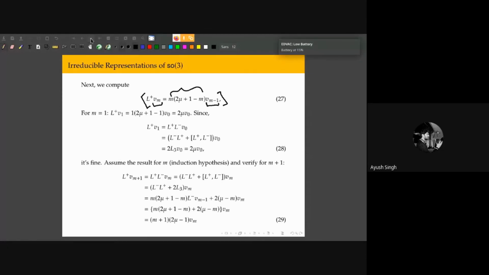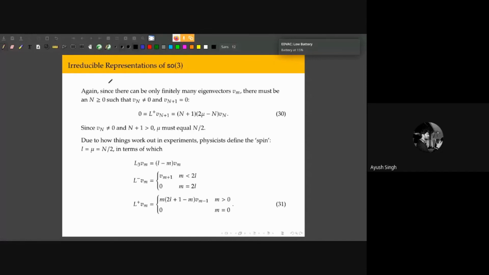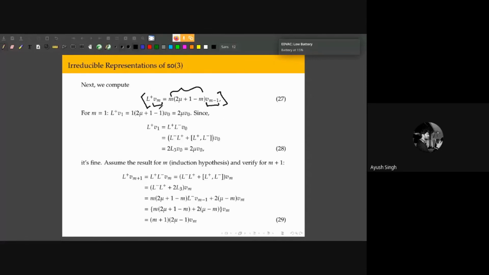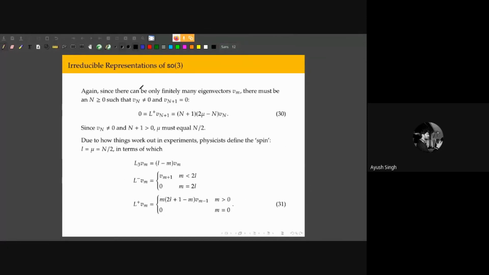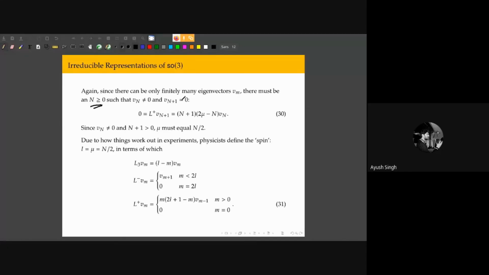Now, since I have this, we're going to take a number n such that Vn is non-zero, but V(n plus 1) is 0, right? This is the same thing as before. We are acting L minus on V naught capital N times, and that remains non-zero. When we act L minus on it one more time, it becomes 0. Since V(n plus 1) is 0, L plus acting on the 0 vector is going to be 0.